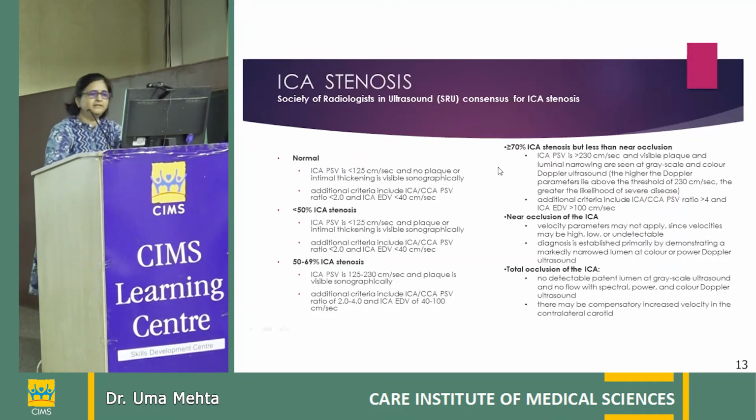The significant ICA stenosis, that is 70% stenosis, but less than near occlusion: ICA peak systolic velocities are more than 230 centimeter per second, and visible plaque and luminal narrowing is seen at grayscale and color Doppler ultrasound. The additional criteria will include ICA and common carotid peak systolic velocity ratio more than 4, and end diastolic velocity is more than 100.